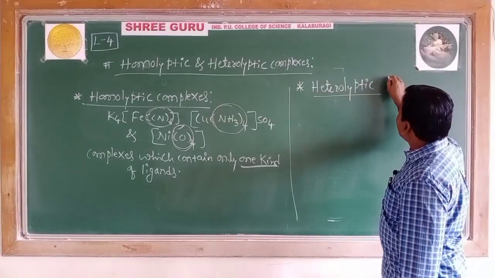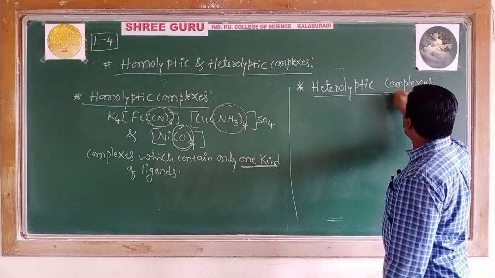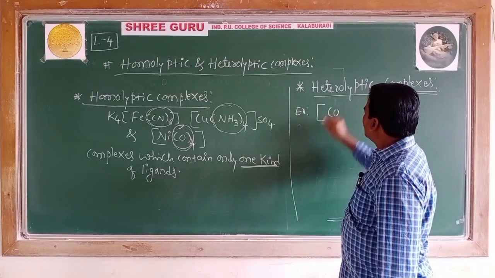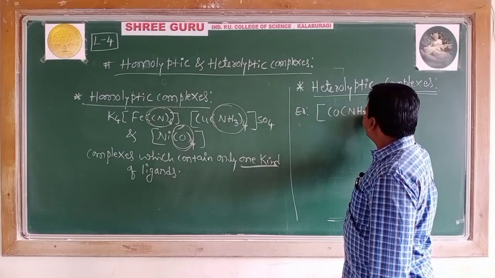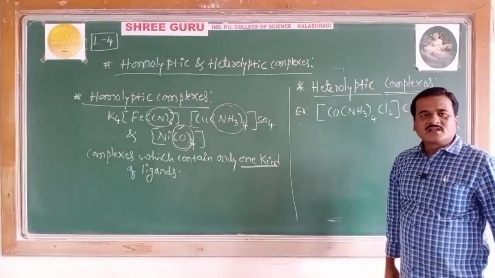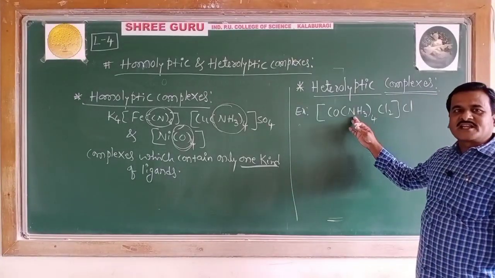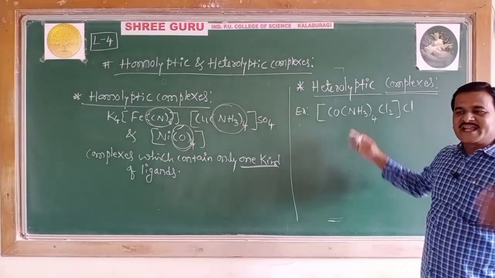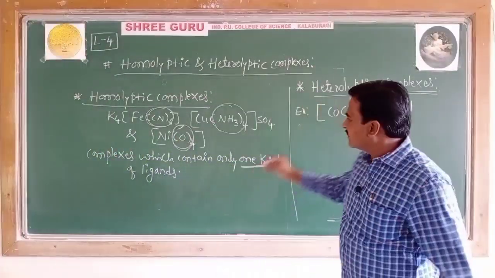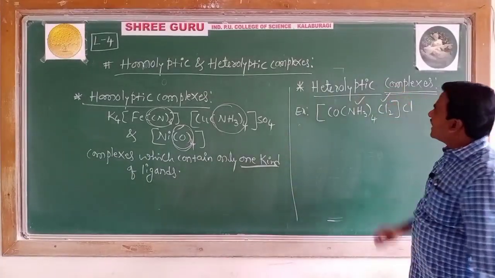Then what about heteroleptic complexes? If I take a complex like, for example, [Co(NH3)4Cl2]Cl, you can notice it is a complex containing two kinds of ligands. What are those two kinds? One is the amine ligand, another one is the chlorido ligand.